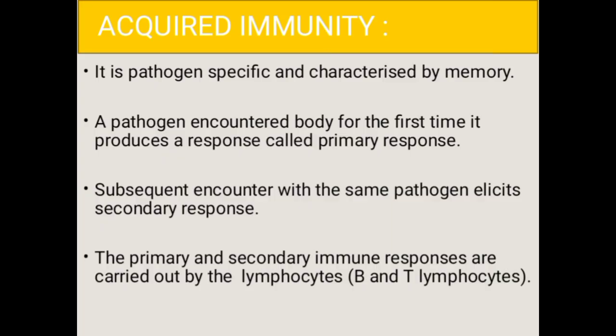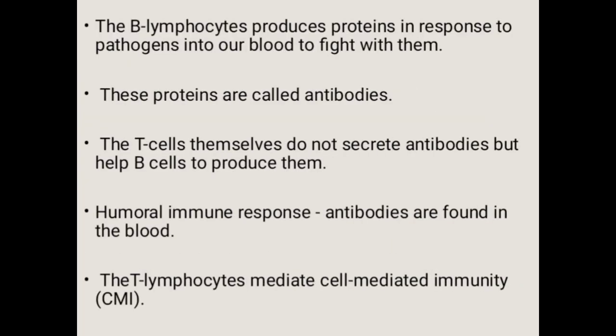The primary and secondary immune responses are carried out with the help of two special types of lymphocytes, B lymphocytes and T lymphocytes. The B lymphocytes produce a protein in response to pathogens to fight against them. These proteins are called antibodies. The T cells themselves do not secrete antibodies but help B cells to produce them.